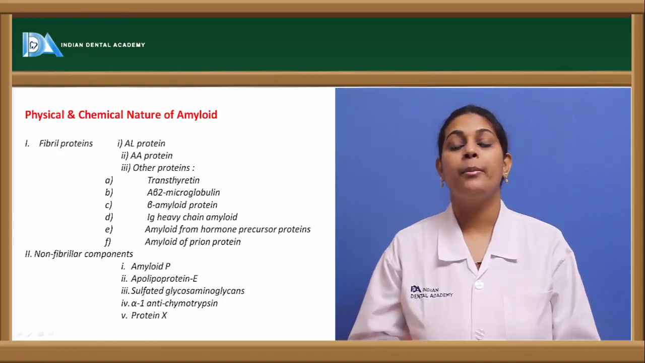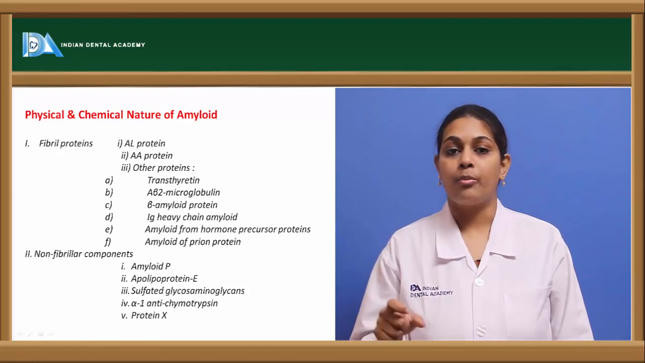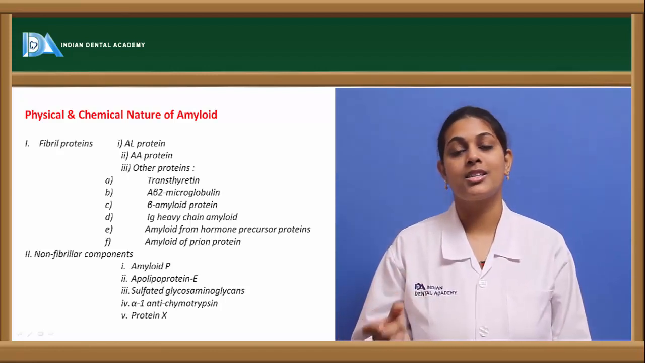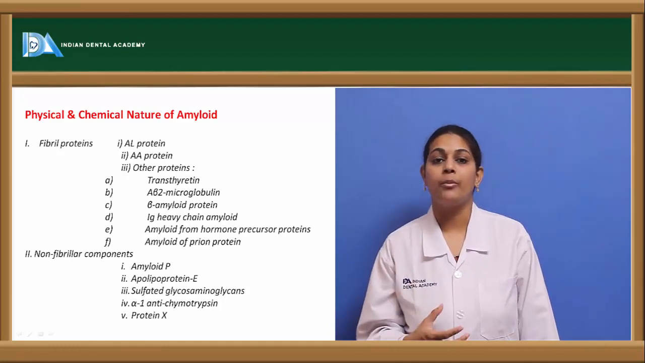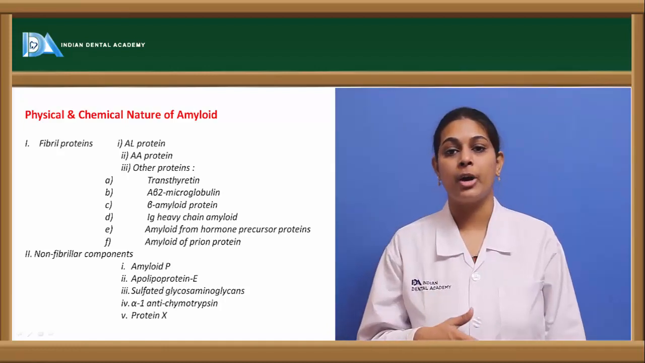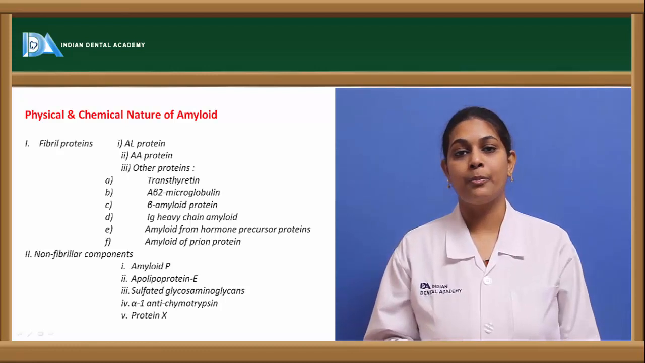Coming to another group of proteins, they are the amyloids derived from hormone precursor proteins. That is, they are derived from precursor hormones such as prolactin and lactoferrin. These are the hormones which result in the formation of amyloid from these hormone precursor proteins.